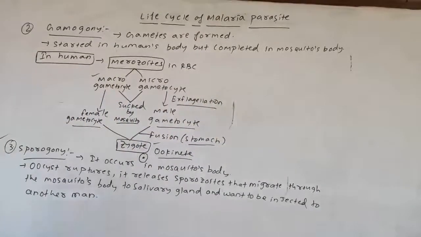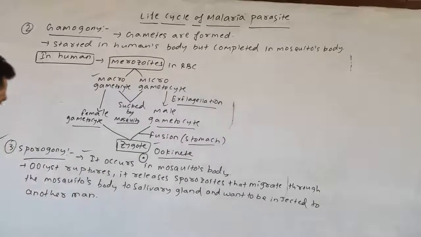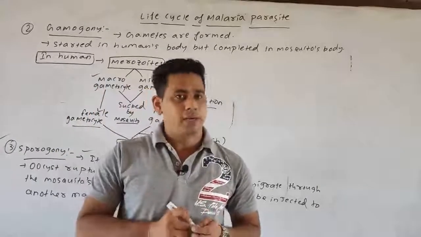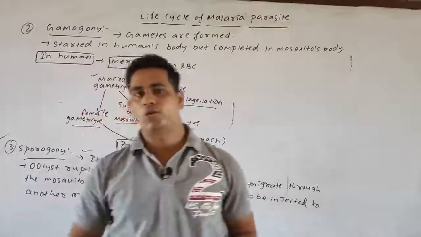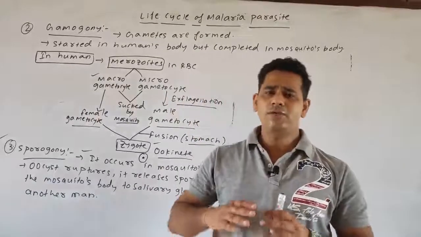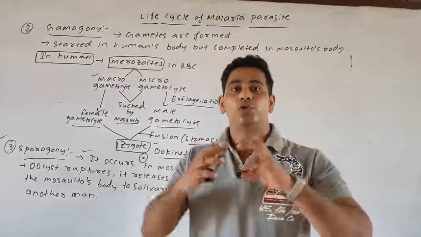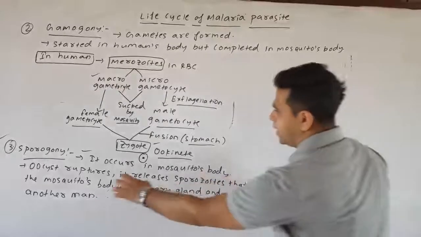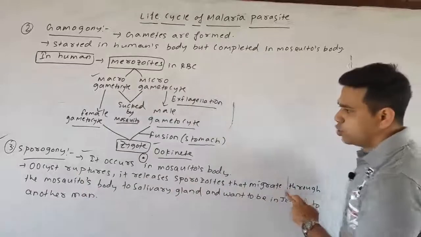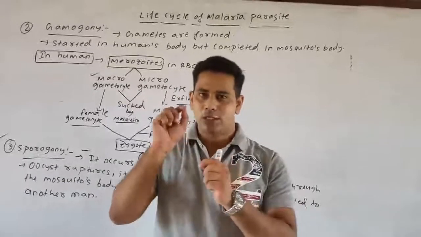Further, the next stage is your sporogony, in which the sporozoites are formed. It occurs specifically in the mosquito's body. As the ookinete becomes spindle shaped, it can penetrate into the gut wall of the female Anopheles mosquito, by which the oocyst develops. After that, maturity also occurs, and after full development, the mature oocyst ruptures. It occurs in the mosquito's body, and the mature oocyst releases various sporozoites that migrate through the mosquito's body, enter into the salivary glands and enter into the proboscis.